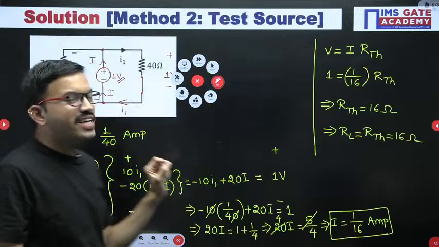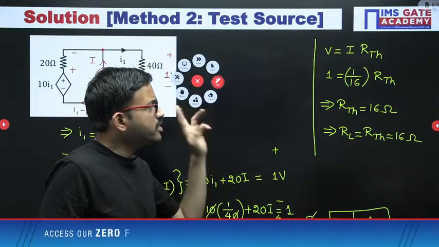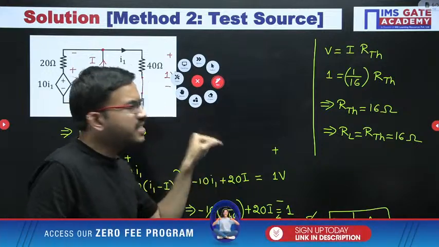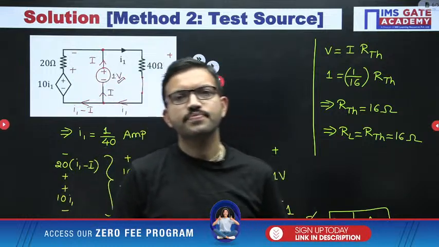So in this way, in the GATE exam, whenever you get a question like this, no need to follow the first method. You can follow the second method. With the help of this method, you can get the answer quickly.